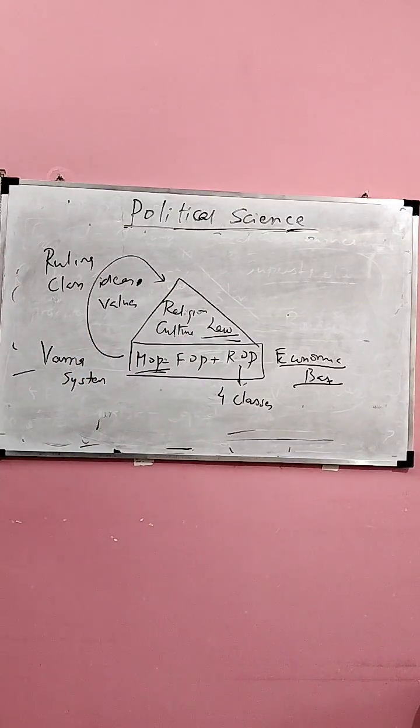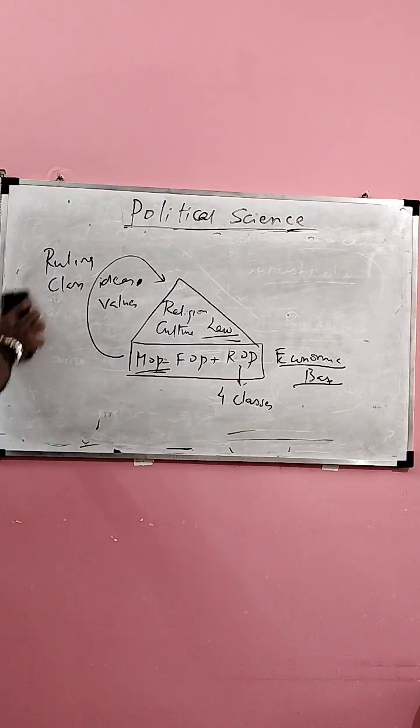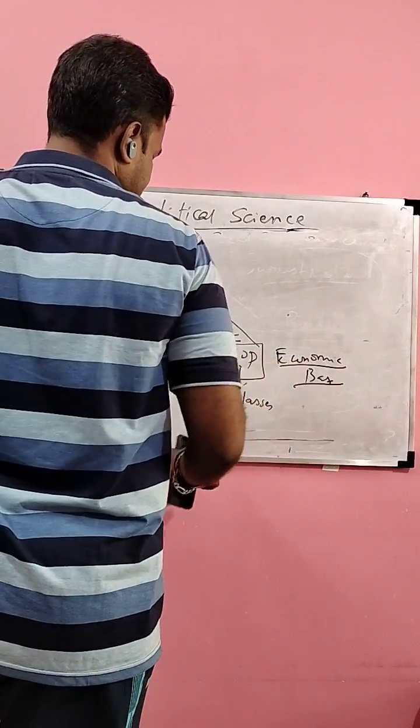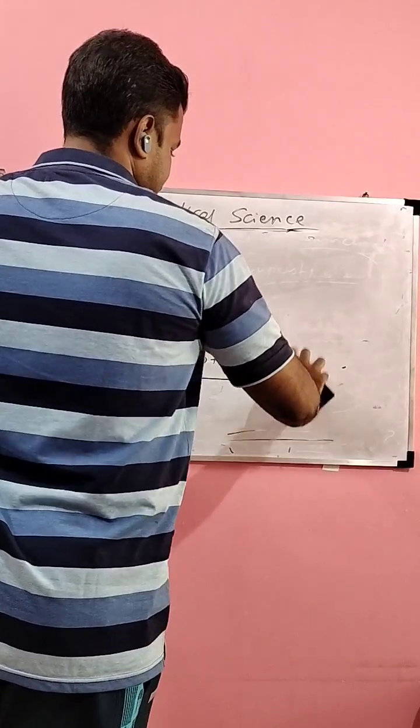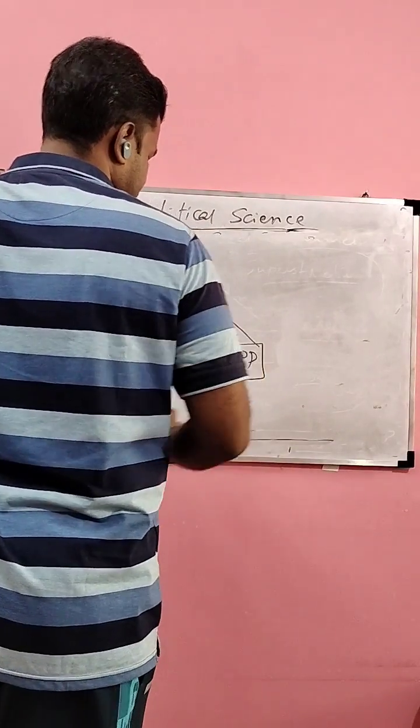As a result, the exploited classes also accept these values. The lower classes had to accept the stringent punishment. They accepted the control of the higher classes. If you take the medieval European society, here also you can find the conception of Karl Marx. During medieval Europe, you will see that feudalism was a MOP.